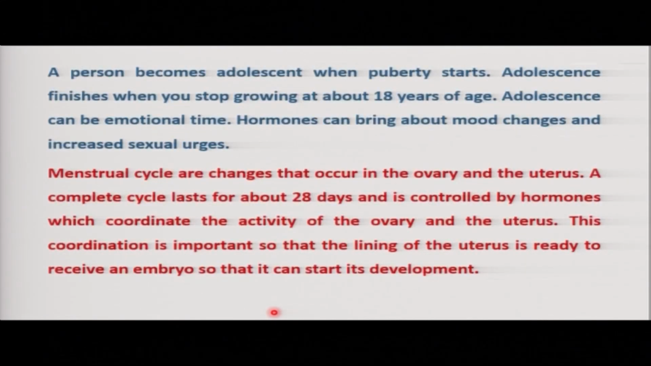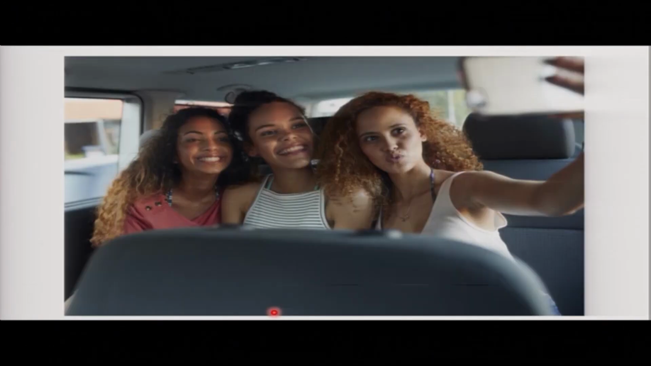Of course, a person becomes adolescent when puberty starts. Adolescence finishes when you stop growing at about 18 years old. Then we can see young girls at puberty stage trying to manage that stage.